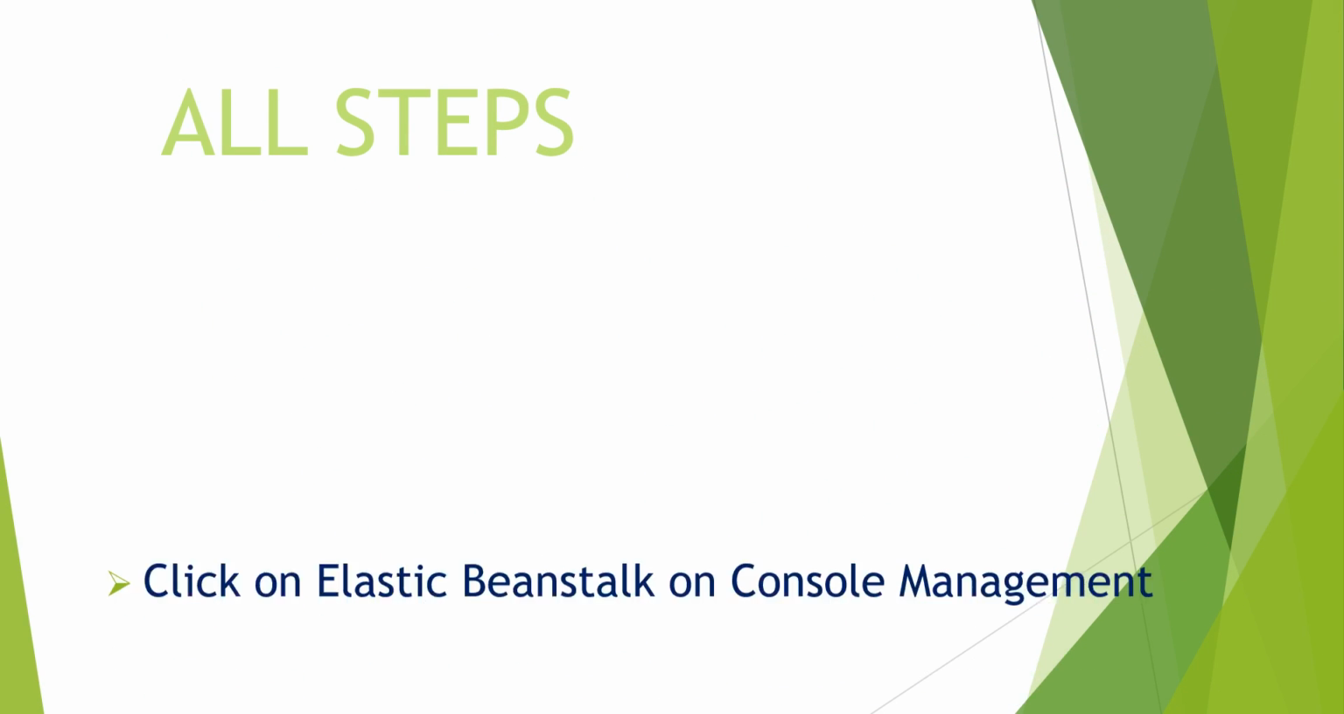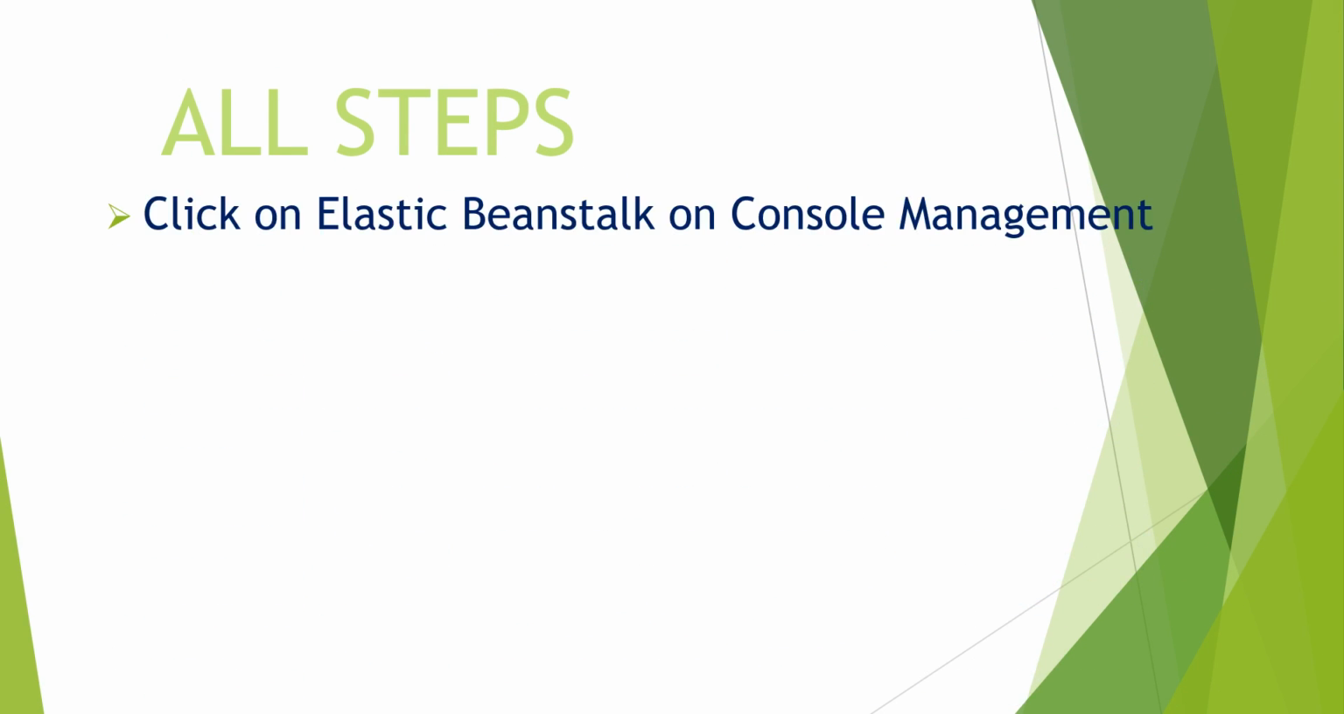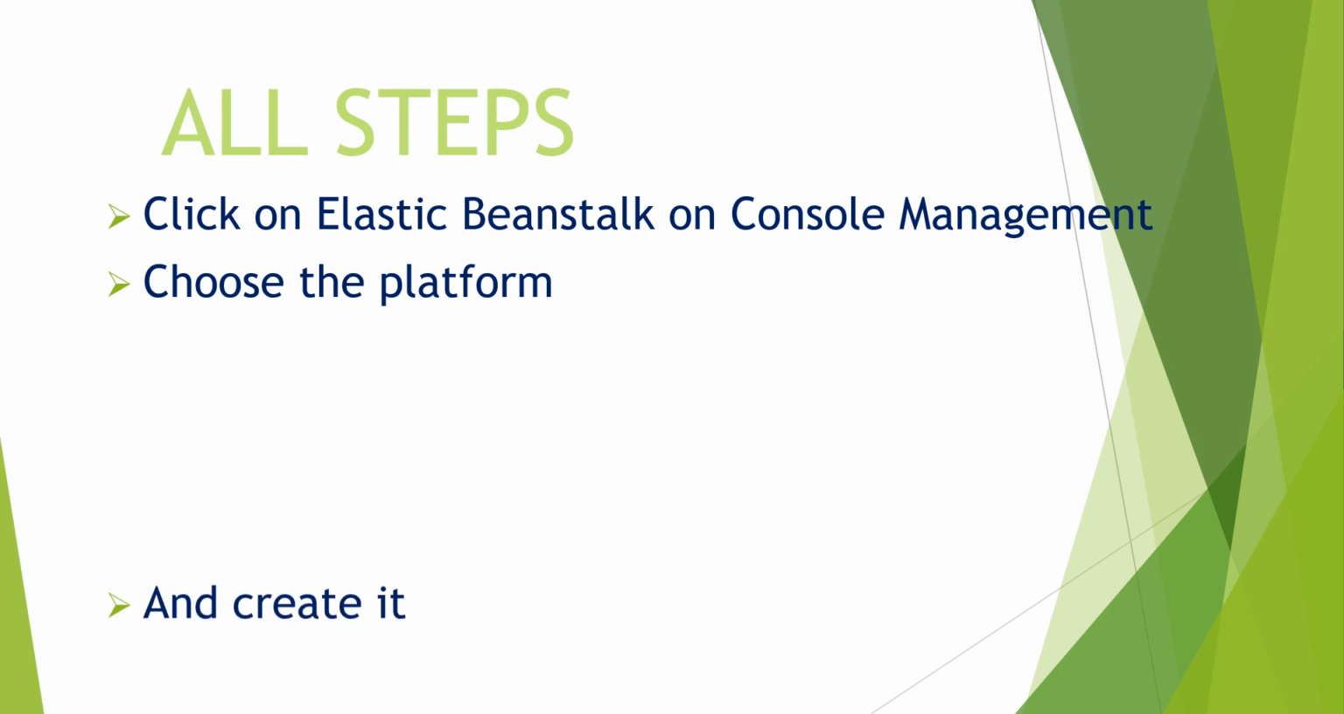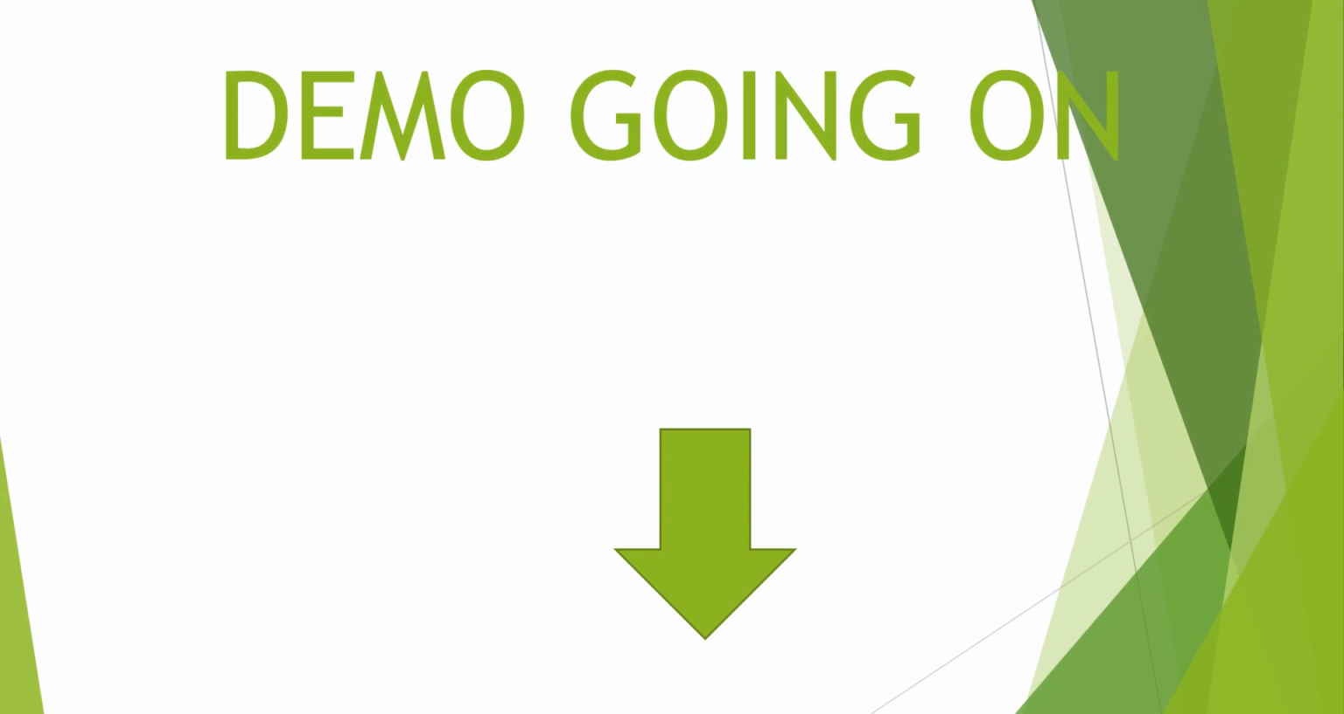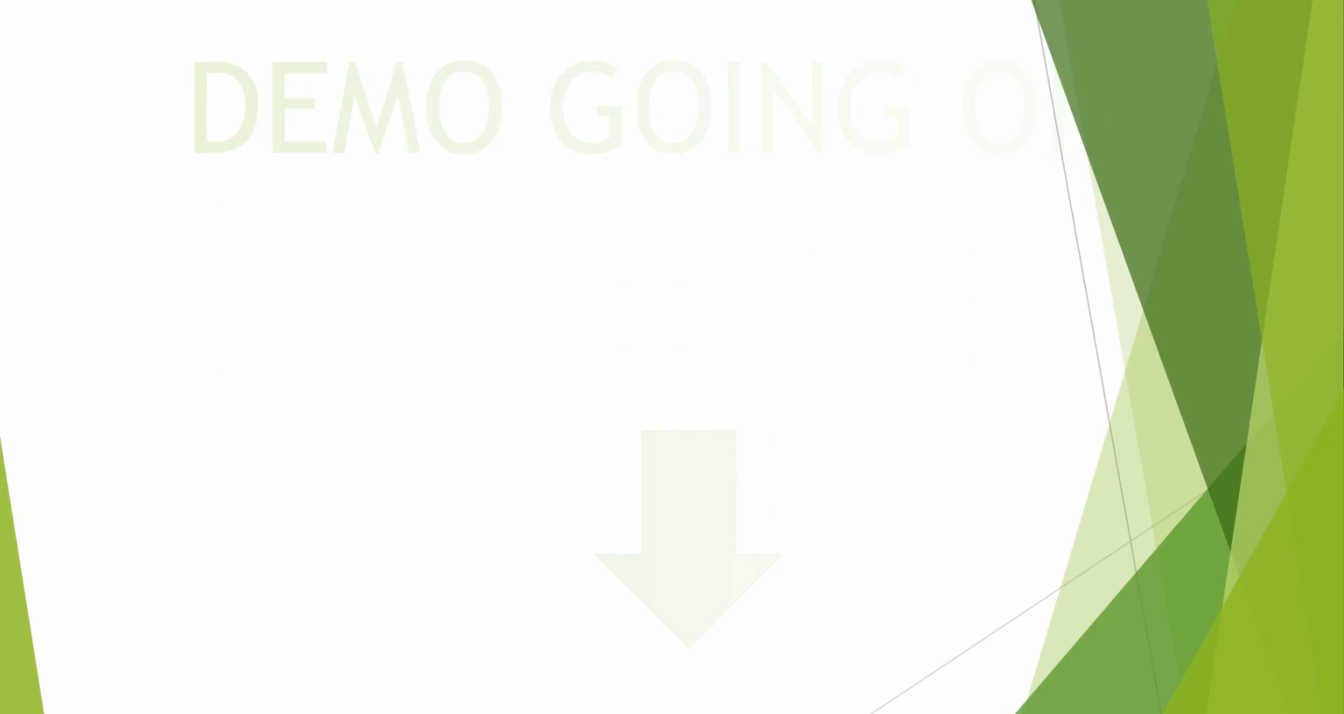So what are the steps, like the previous one? Very simple steps here. Just click on Elastic Beanstalk instead of EC2 in the AWS management console. Then we have to choose the particular platform and then create it. That's all. So now I'm going to show the demo of how to create a Beanstalk on AWS. Just wait.